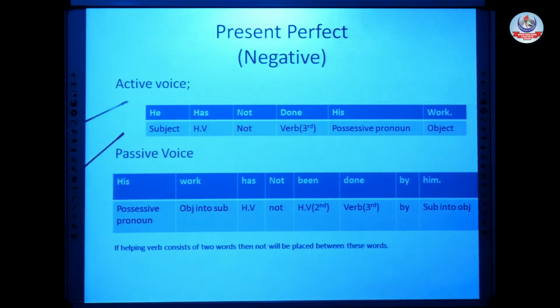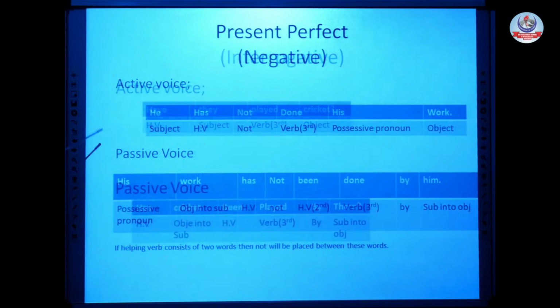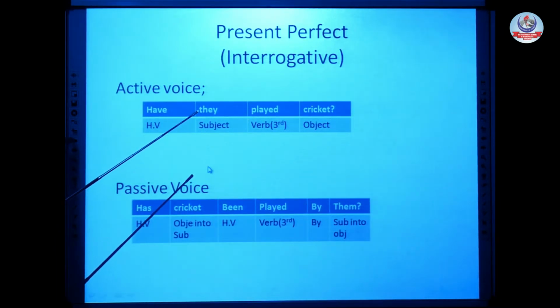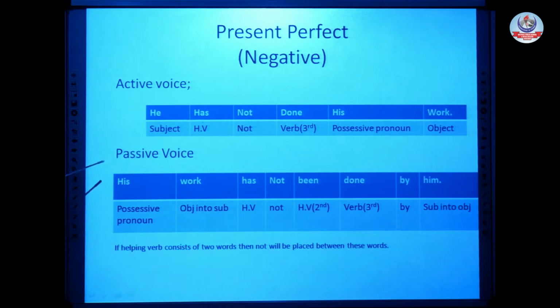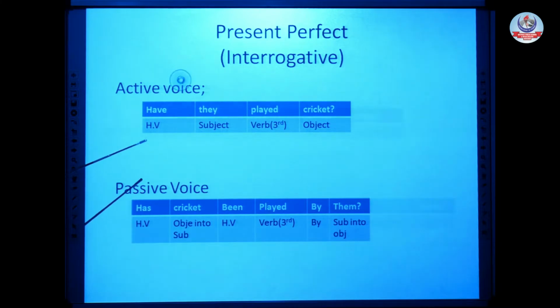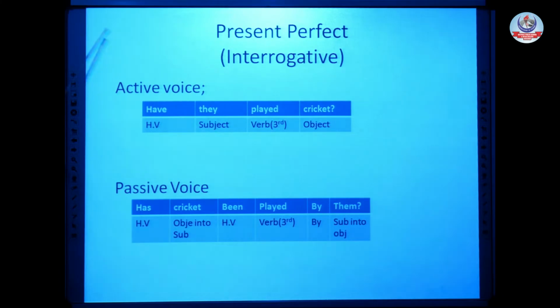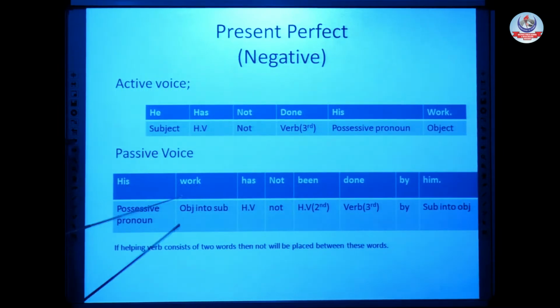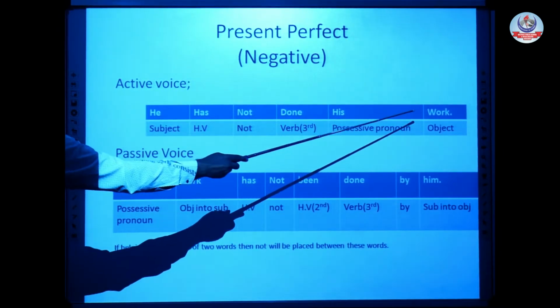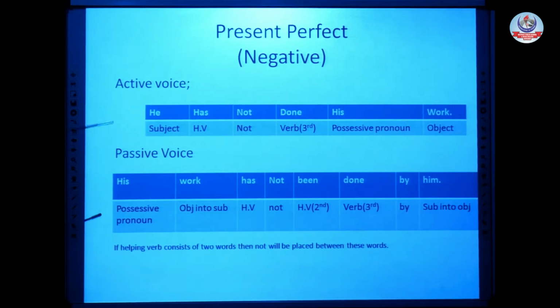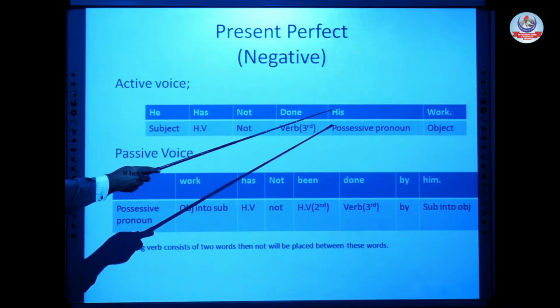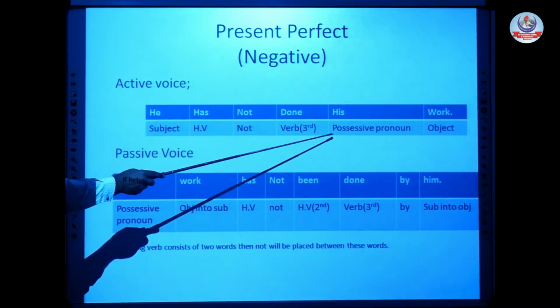So it's our active voice. When we change it into passive, we start from the first rule, object into subject. As I told you before, when we bring the object to the start, any article or possessive pronoun with that object will remain with it. Here his is working as possessive pronoun.